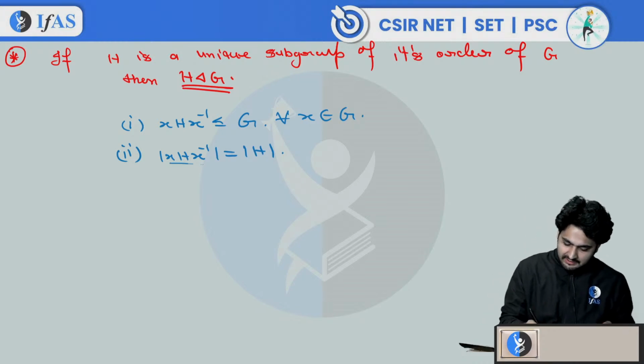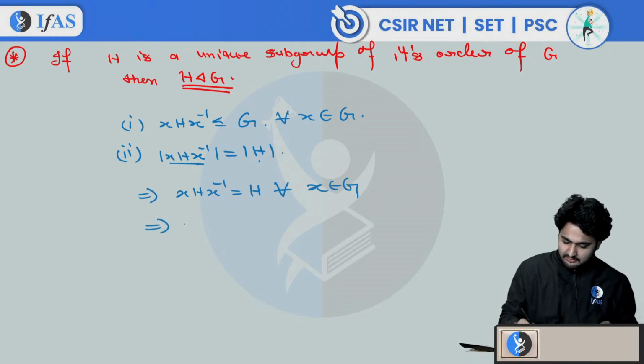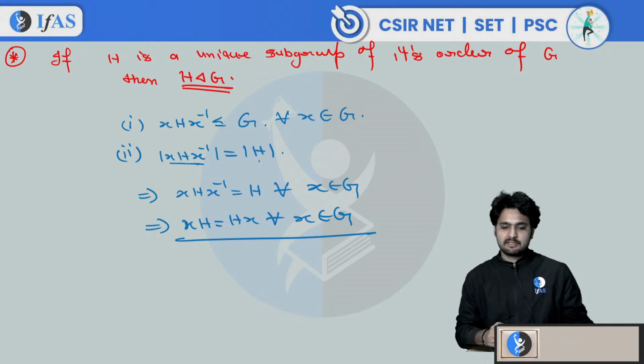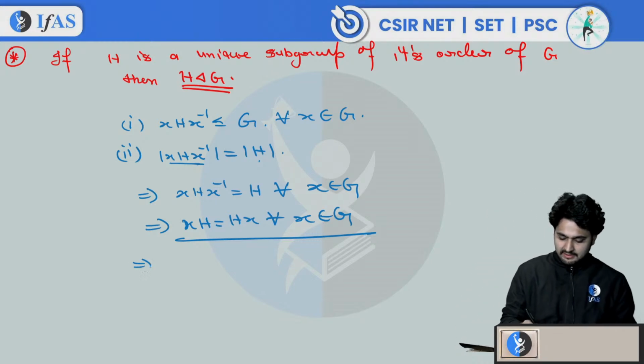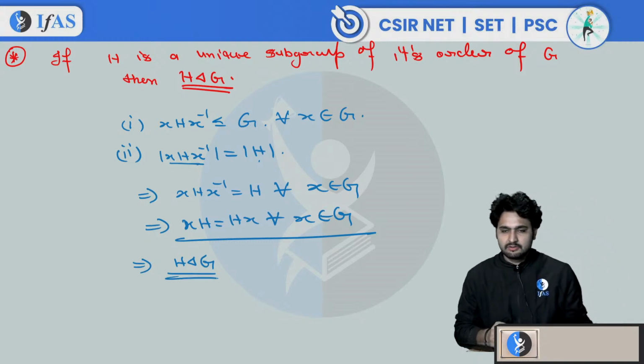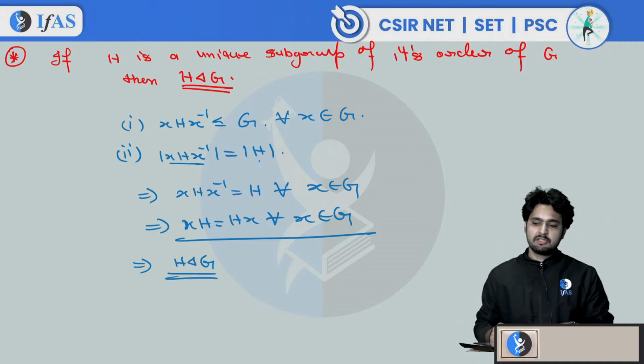So it has to be the same as H, which implies that xHx inverse equals H for all x belongs to G, which implies that xH equals Hx for all x belongs to G. We are done. We have proved that every left coset is the same as the right coset of H, which implies that H is a normal subgroup. So in this way we can verify: whenever it is a unique subgroup, it is a normal subgroup.